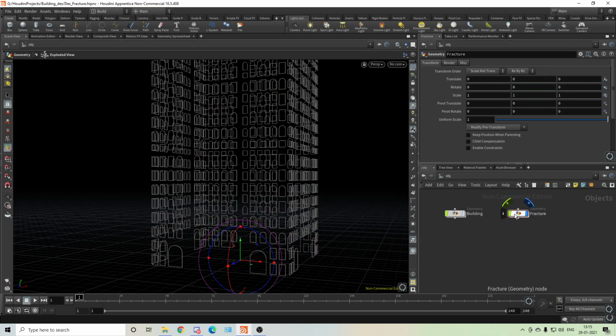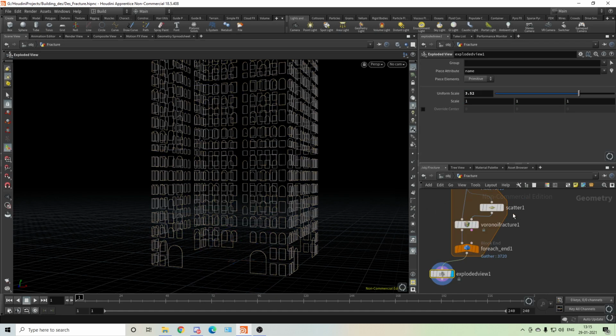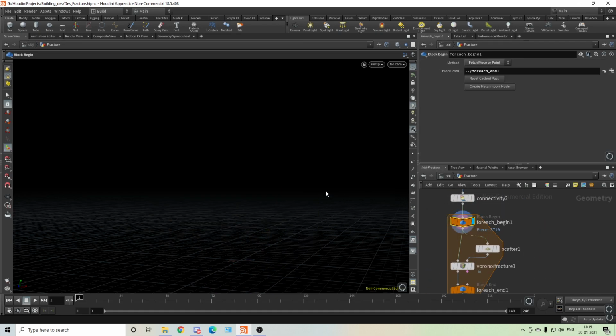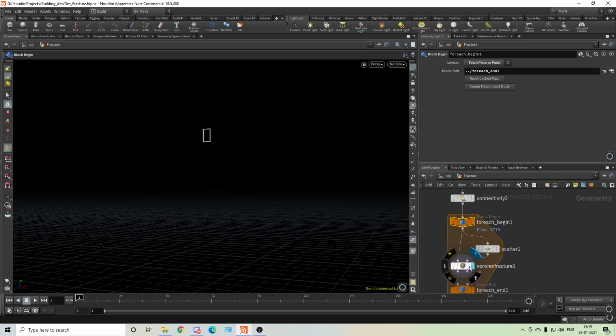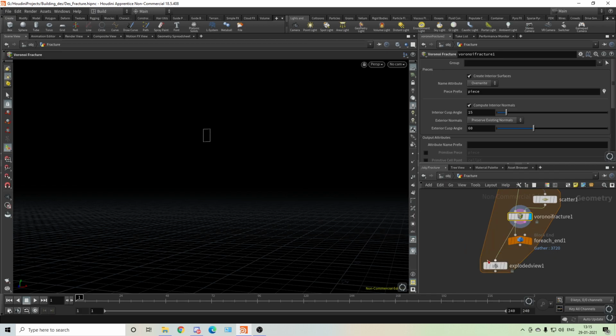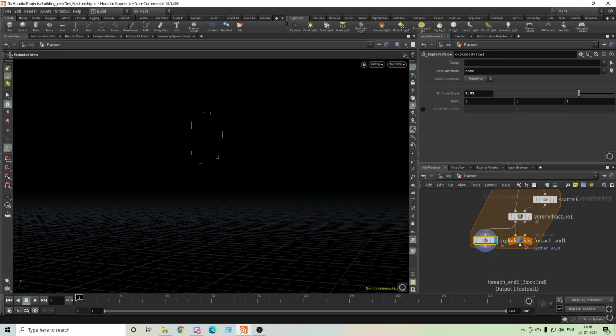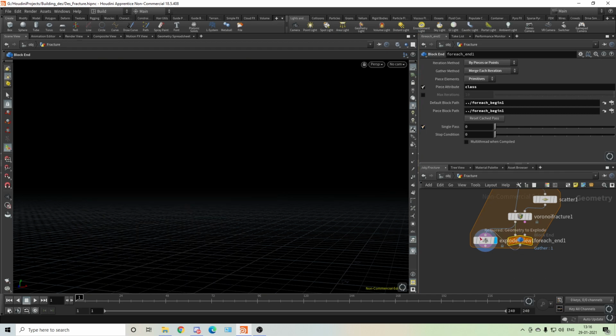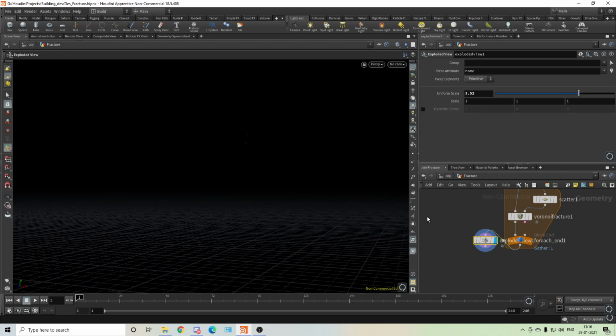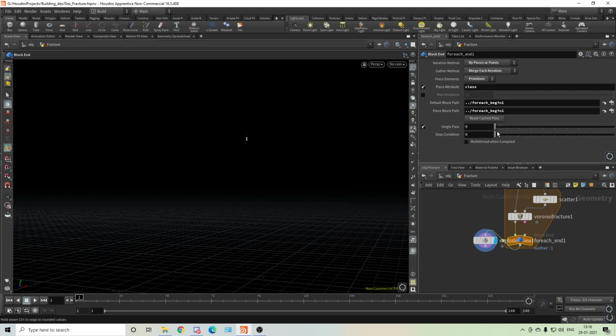Let me see. There's some issue, I hope so. We got one piece. We Voronoi it. If you see, it's okay. Okay, if I do a single pass, we'll put it like this, and we'll change the pass.